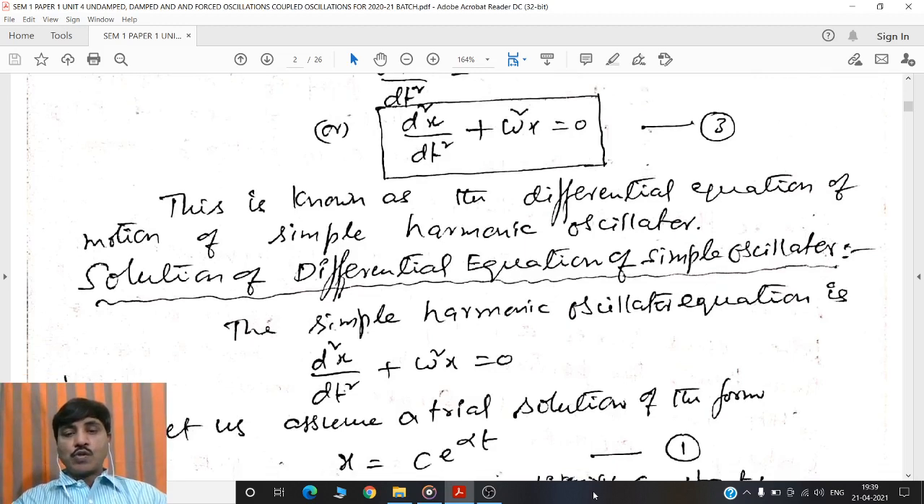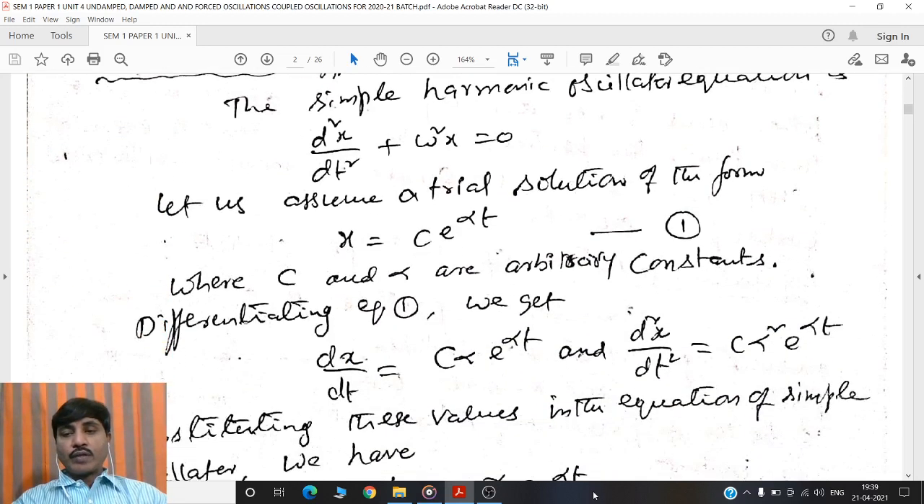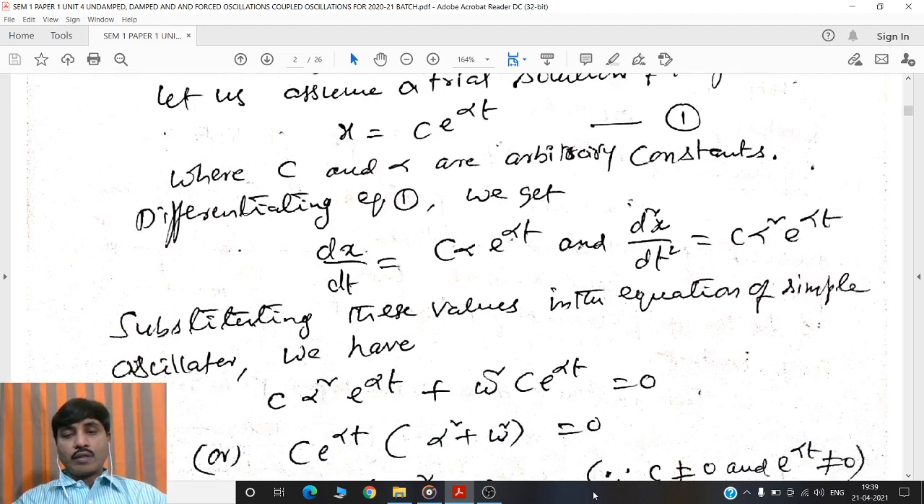Now, the solution of differential equation. Suppose that the trial solution of the equation is of the form x is equal to c into e power alpha t, where c and alpha are arbitrary constants. Differentiating equation 1 with respect to t twice, we get dx by dt is equal to c alpha into e to the power of alpha t, and d²x by dt² is equal to c into alpha square into e to the power of alpha t.